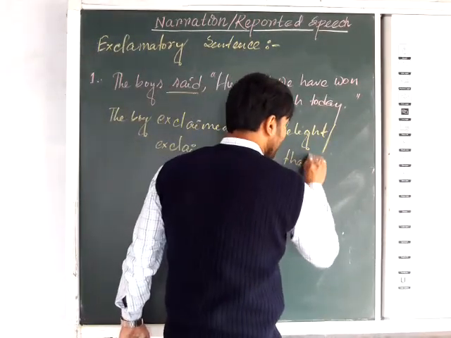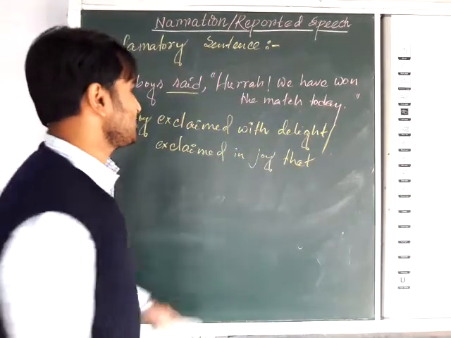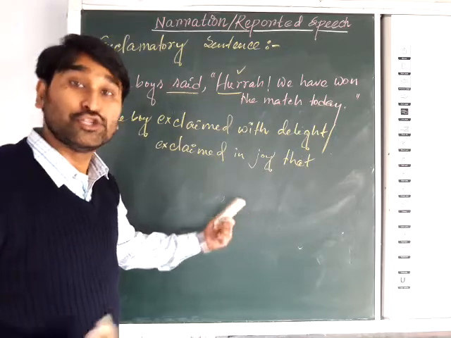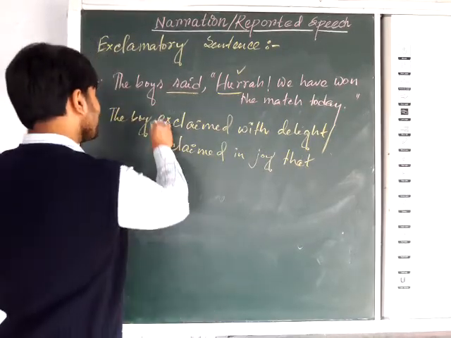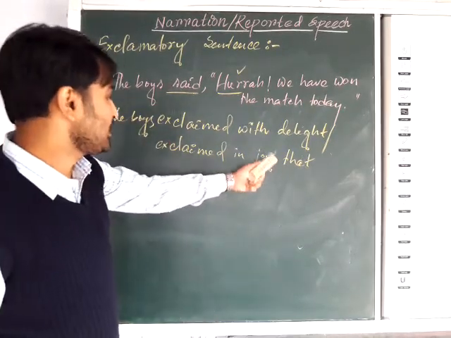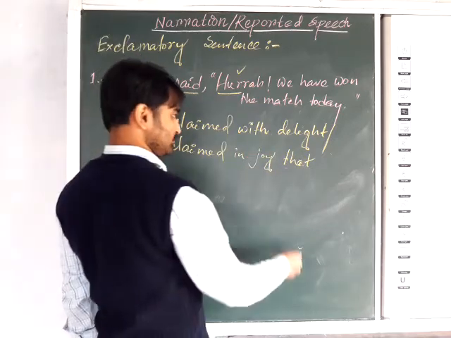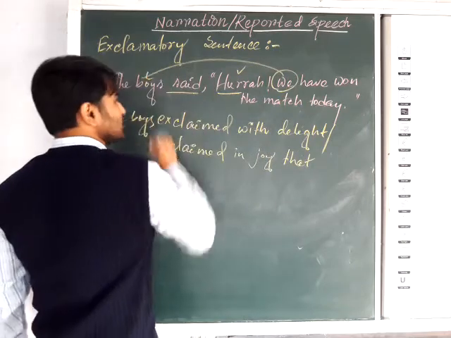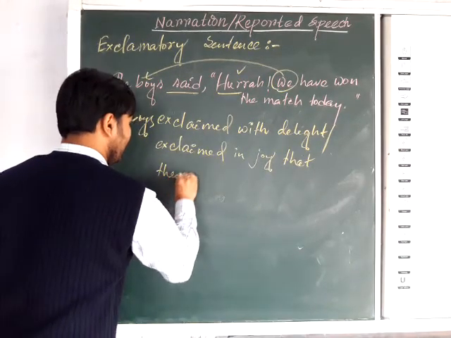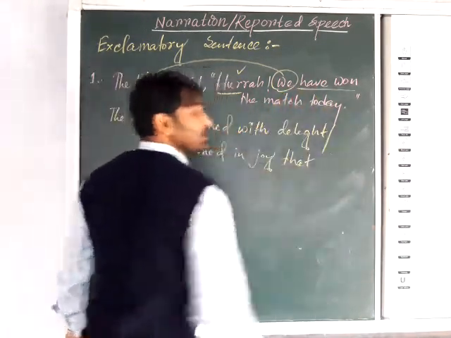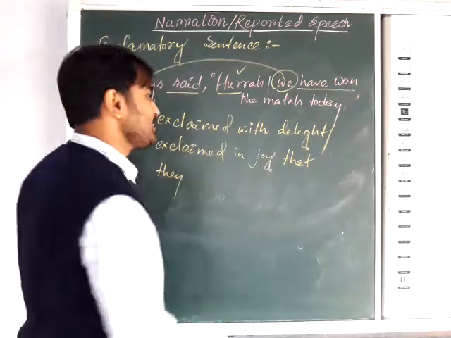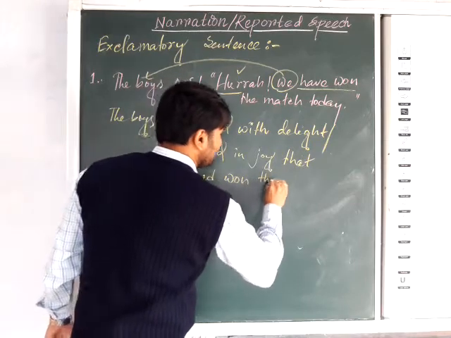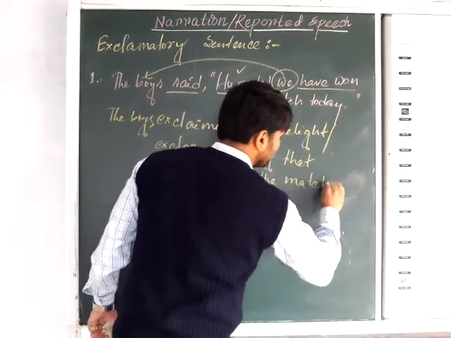Now here the linker that will come. Hurrah will not come because it shows the delight or joy. So the boy exclaimed with delight that. Who here stands for the boys, so that's why it will be they. They have won will be changed into past tense: had won the match.